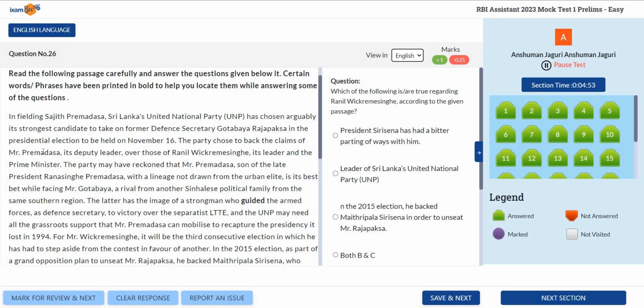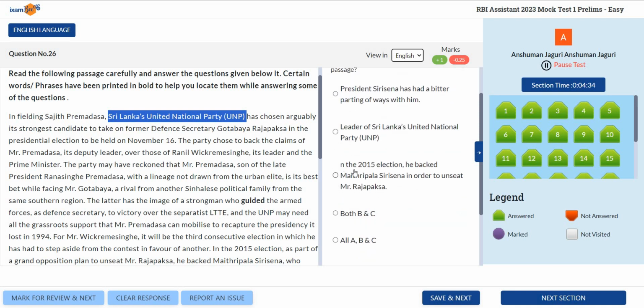The party chose to back the claims of Mr. Premdas, its deputy leader, over those of Ranil Wickremesinghe, its leader, it says, right? And the Prime Minister. So we talked about UNP, right? And then we later described him as what? Leader, right? So this is also correct.